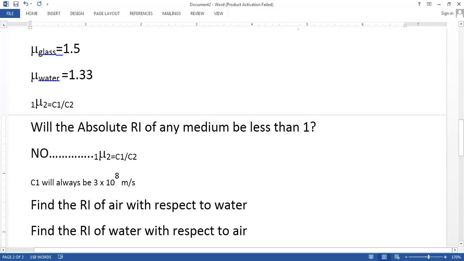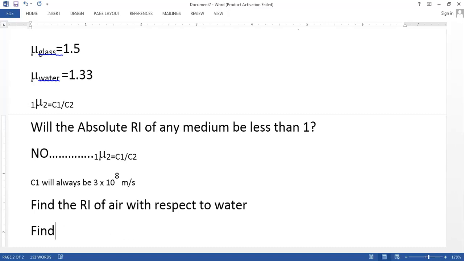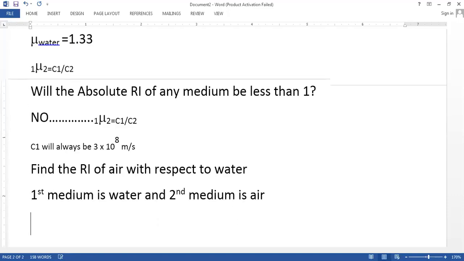Exactly. Mrugal, give me the right answer quickly. Just take the reciprocal of whatever answer you got. So here you will find the first medium is water. The second medium is air. So what we do, we always write the refractive index. The answer will be 2.25 into 10 raised to 8 divided by 3 into 10 raised to 8.